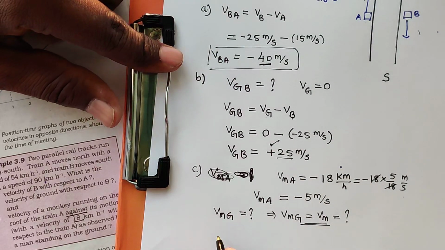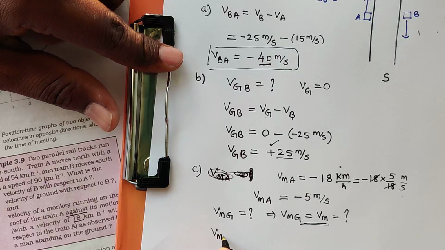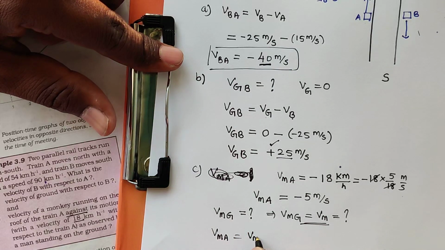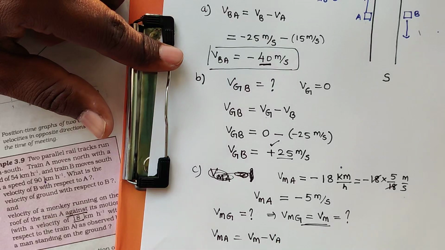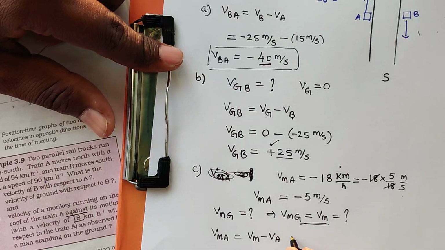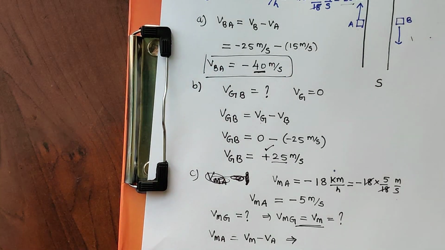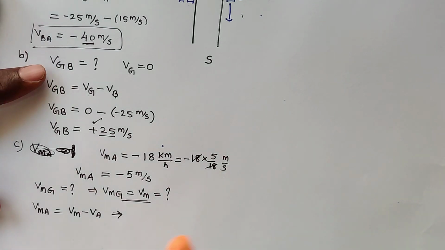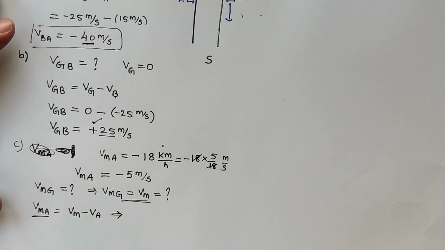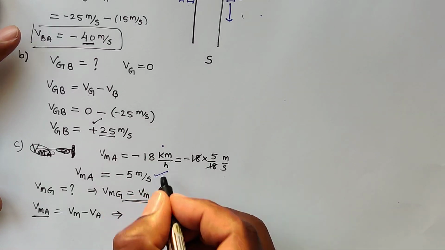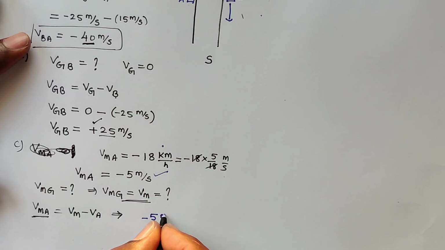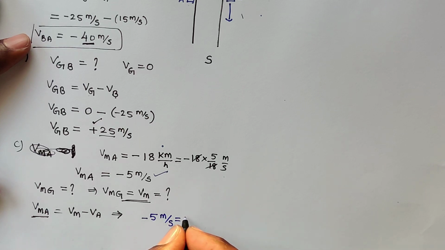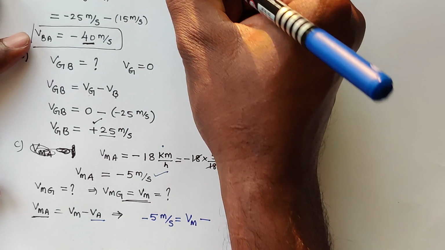Okay, so now we know velocity of monkey with respect to train A is nothing but Vm minus Va. Here velocity of monkey with respect to A is minus 5 meter per second. So minus 5 meter per second equal to velocity of monkey with respect to ground minus velocity of A. What is velocity of A?